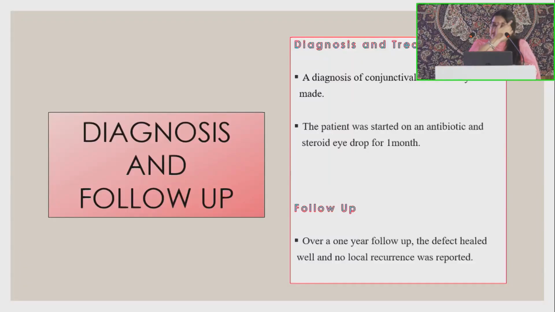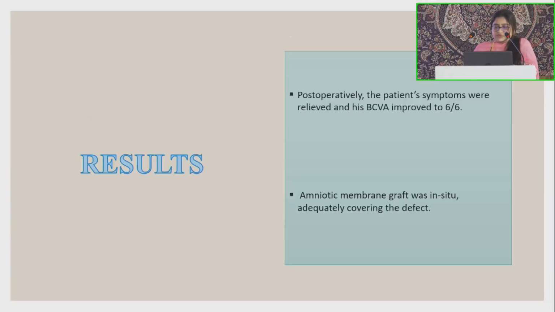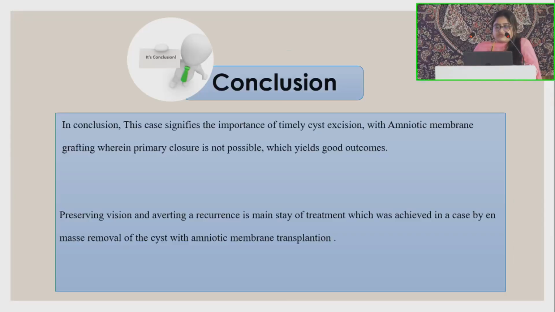Over a 1-year follow-up, the defect healed well and no local recurrence was seen. Post-operatively, the patient's symptoms were relieved and his best corrected visual acuity improved to 6/6. The amniotic membrane was found to be in situ and was adequately covering the defect.